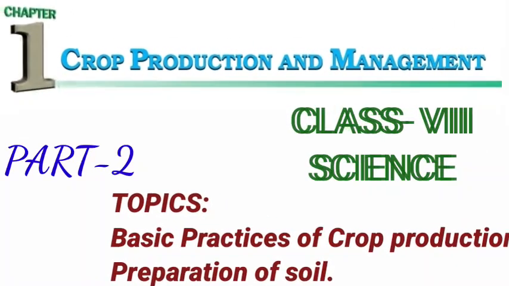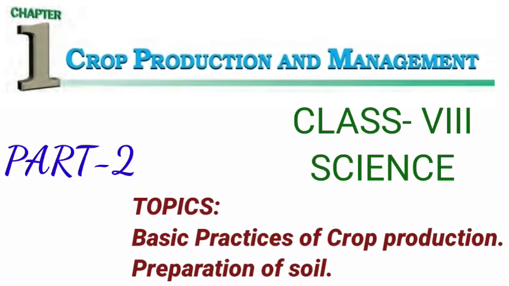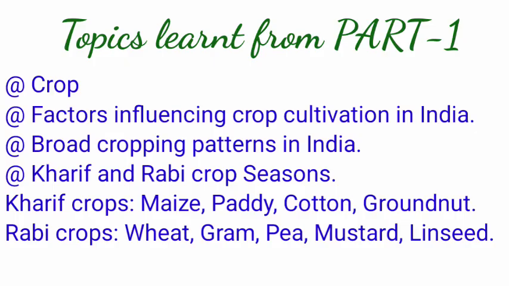Crop Production and Management, Class 8th, Science, Part 2, discussing the basic practices of crop production and the preparation of soil. In the last video, the content learned from Part 1 was the definition of crop, factors influencing crop cultivation in India, broad cropping patterns in India, and Kharif and Rabi crop seasons.